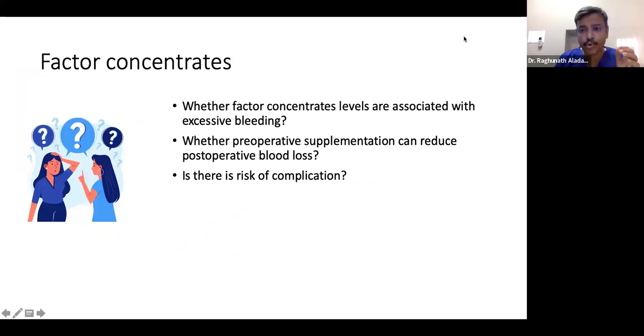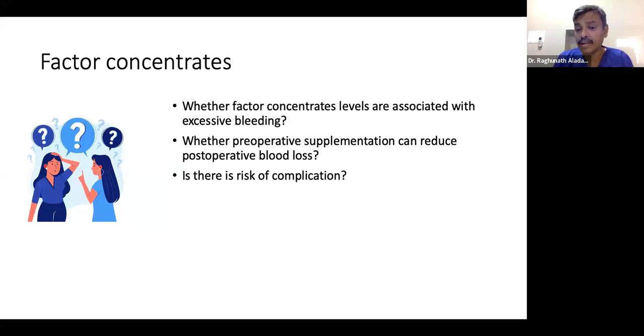So we come to this point: whether factor concentrate levels are associated with excessive bleeding. Before giving any concentrate, we have to ask three questions. One, whether the factor concentrate I'm giving is associated with excessive bleeding or not. I have to prove it. If it is associated with excessive bleeding, then I can give these factor concentrates. Second, whether pre-operative supplementation can reduce post-operative blood loss. I need some evidence that by giving these factor concentrates, there is a reduction in blood loss.